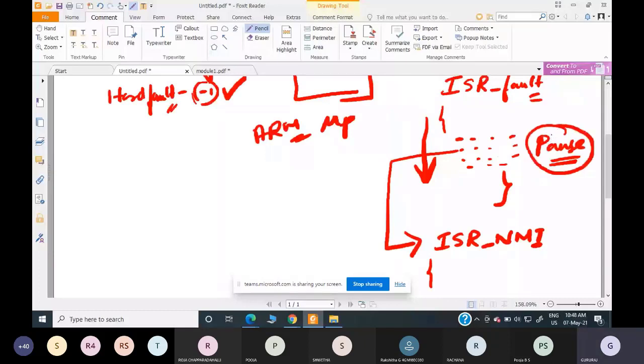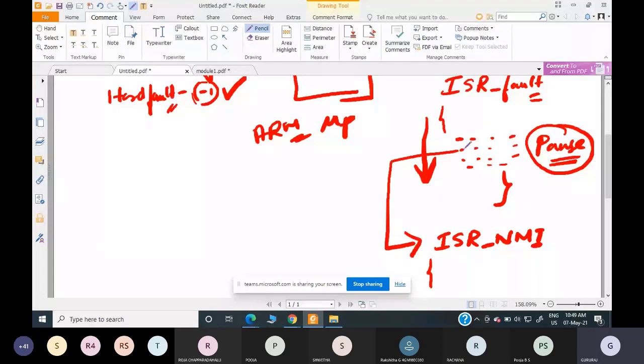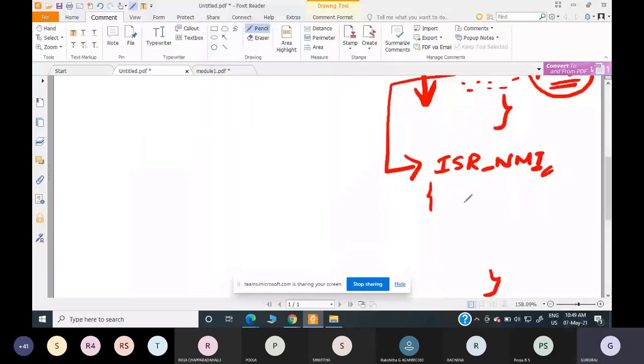So what do you mean by save the context? Yesterday I gave an example: first I downloaded the attendance, then I downloaded the video, that is saving the context, and only then did I go for servicing the interrupt. The same thing will happen here. It will save the present context. Whichever instruction it is executing, it will save the contents of the result of that instruction. It will save the instruction number also, so where it is and where it has to go next. Everything is saved. Then it will jump to executing the newly arrived interrupt, which has more priority compared to the presently executing interrupt.